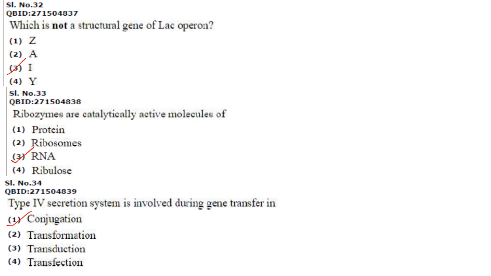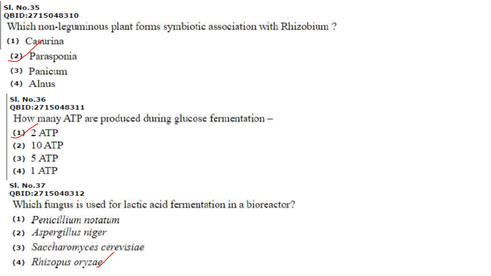Type 4 secretion system is involved during gene transfer in. So type 4 secretion system is involved in conjugation. Answer is option 1. Which non-leguminous plant forms symbiotic association with rhizobium? Casuarina, it is Frankia. And Parasponia, it is rhizobium. So answer here is option 2, rhizobium.